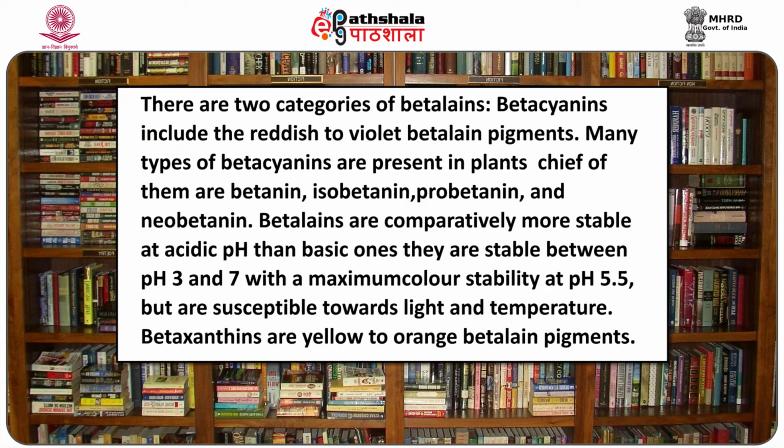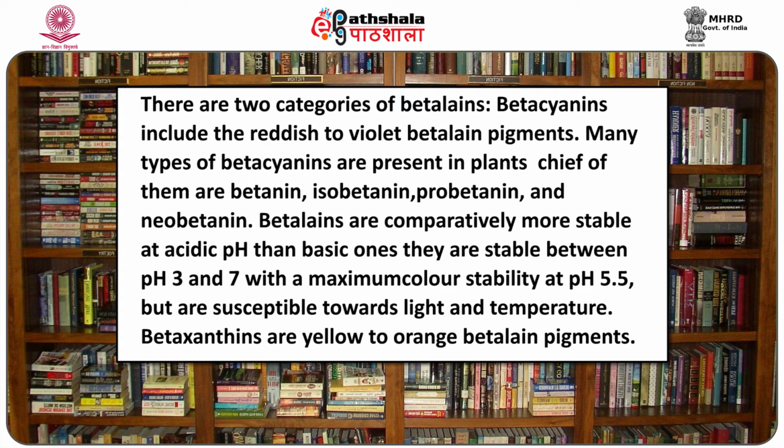There are two categories of betalains. Betacyanins include the reddish to violet betalain pigments. Many types of betacyanins are present in plants. Chief of them are betanin, isobetanin, probetanin and neobetanin. Betalains are comparatively more stable at acidic pH than basic. They are stable between pH 3 and 7, with maximum color stability at pH 5.5, but are susceptible to light and temperature.